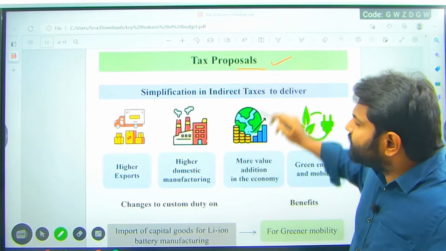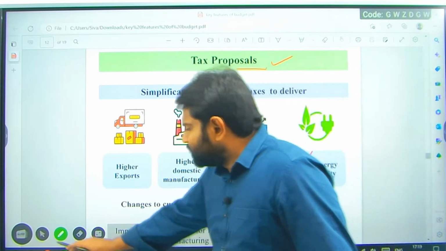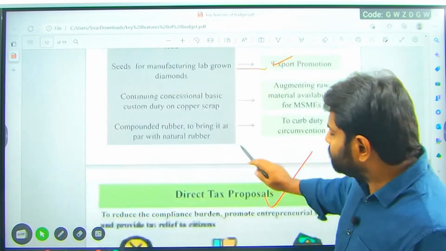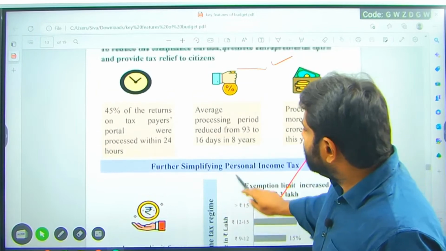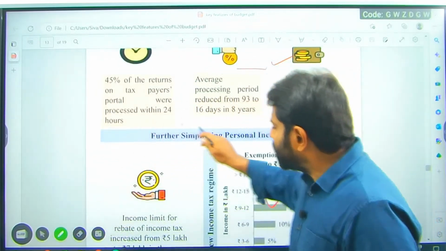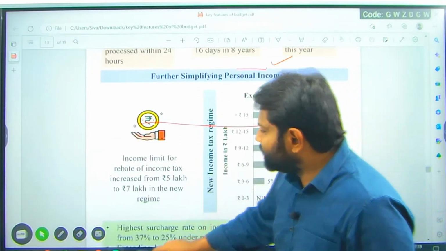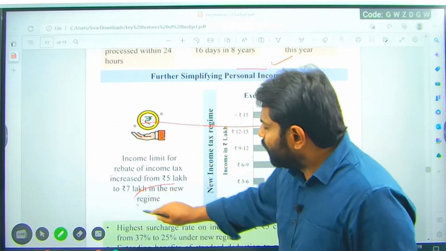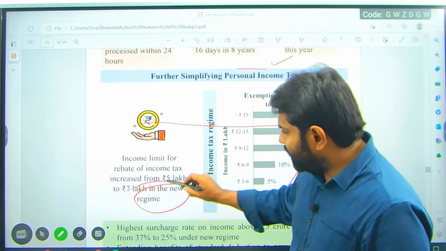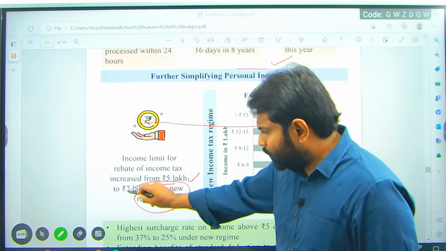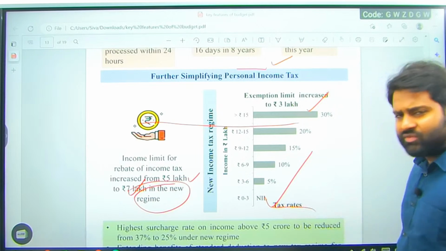Tax proposals, simplification. Yesterday we spoke about indirect tax simplification. Direct taxes, I spoke about data processing. The income tax rebate limit is increased in the new regime. To encourage people to migrate from the old regime to the new regime, the rebate in income tax increased from 5 lakh to 7 lakhs. And if you look at the tax rates, there is one change.